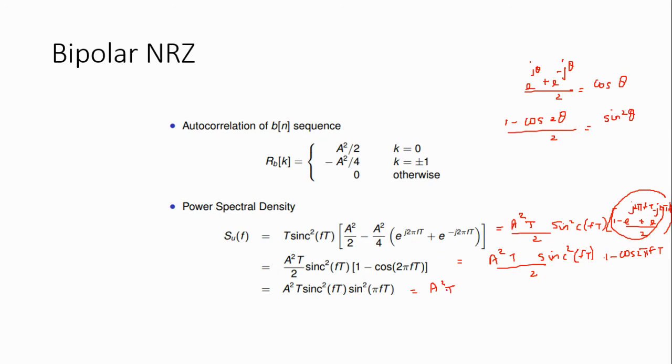So we substitute, and it is a square T into sinc square of f T into sin square of pi f T. This is the power spectral density of bipolar non-return to zero. Thank you.